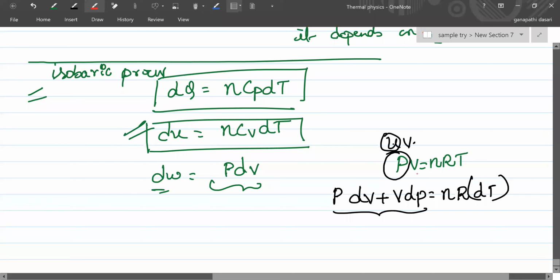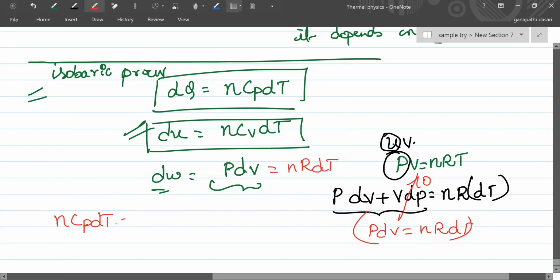Then ΔP is what? 0, sir. So then that means PΔV is equal to nRΔT, right? That means ΔQ, which is nCpΔT, is equal to ΔU, which is nCvΔT, plus PΔV, nRΔT, for the isobaric process. So n cancels, ΔT gets cancelled.